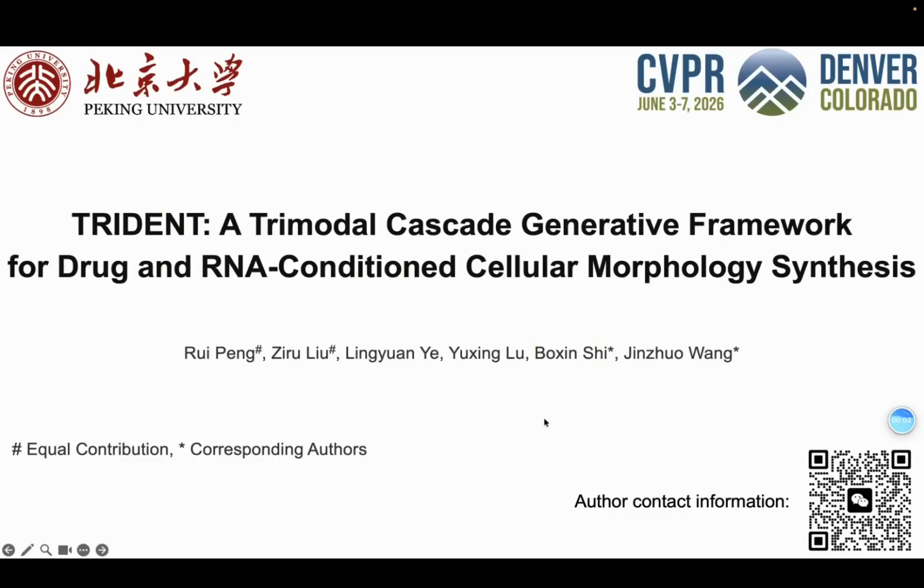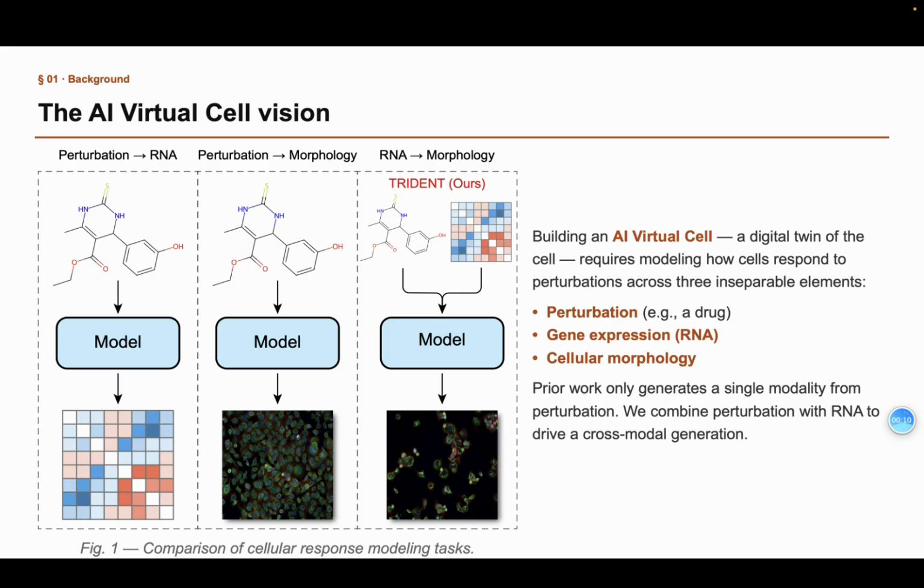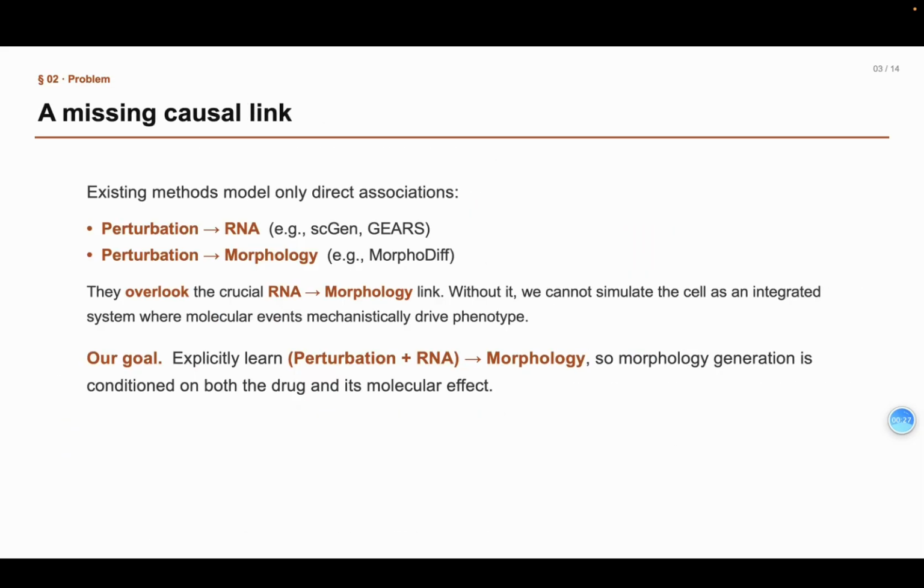Hi everyone, I'm presenting TRIDENT, a Trimodal Cascade generative framework for drug and RNA-Conditioned Cellular Morphology synthesis. Our motivation is an AI virtual cell, a digital twin of how cells respond to perturbations. As Figure 1 shows, prior work generates only a single modality from the perturbation. We instead use perturbation together with gene expression to drive a cross-modal generation.